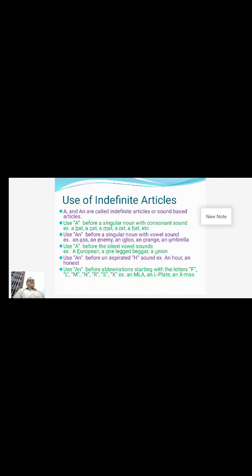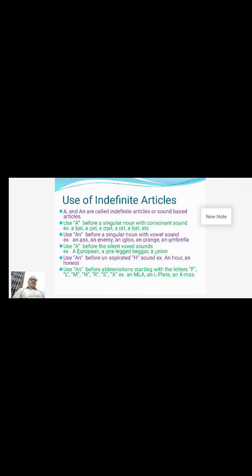Sometimes it is possible to use A in front of MLA. Then in such cases, we need to read it as a member of parliament, a member of legislative assembly, and an Xmas instead of a Xmas. If it is Christmas, an Xmas.